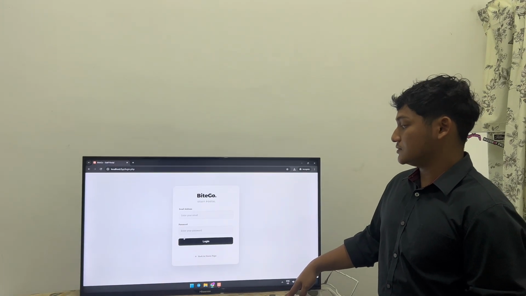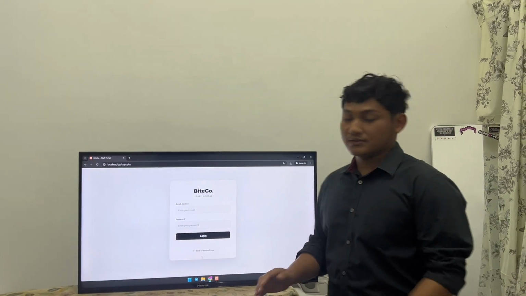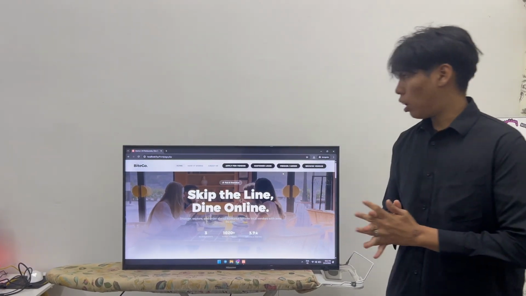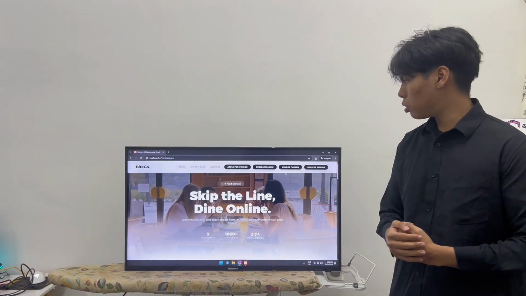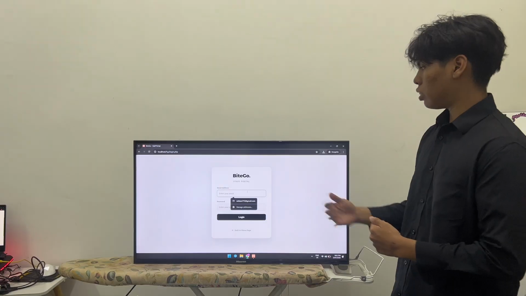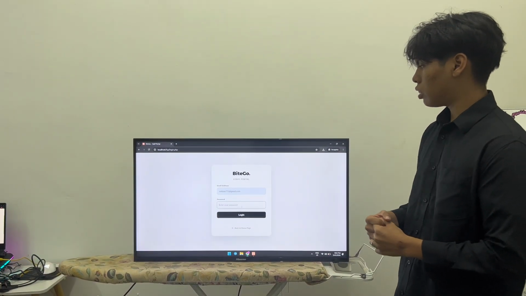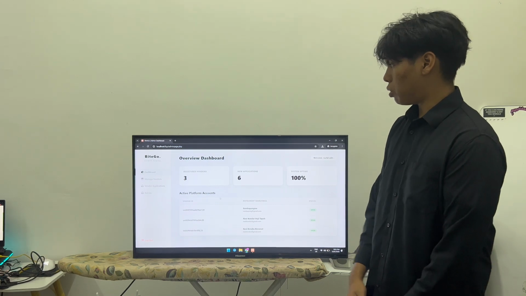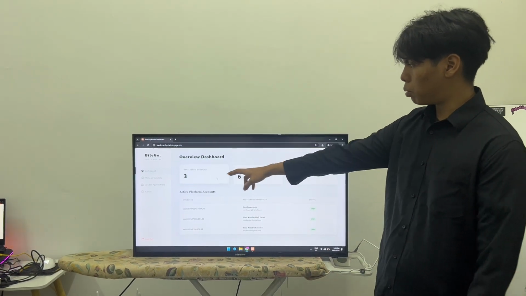Okay, now I think that's all from me. Now it's my turn to explain how admin works in our system. So let's go ahead to the vendor and admin section. First of all, admin should enter their email address and the password. As you can see, this is the admin portal of the ByteGo system.